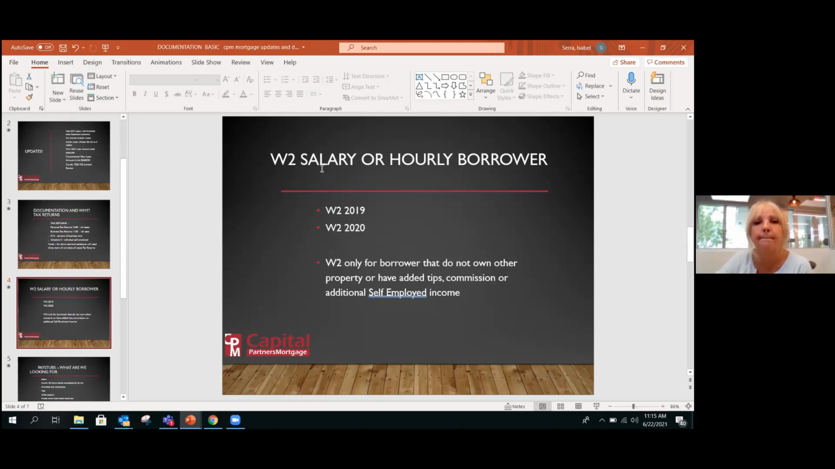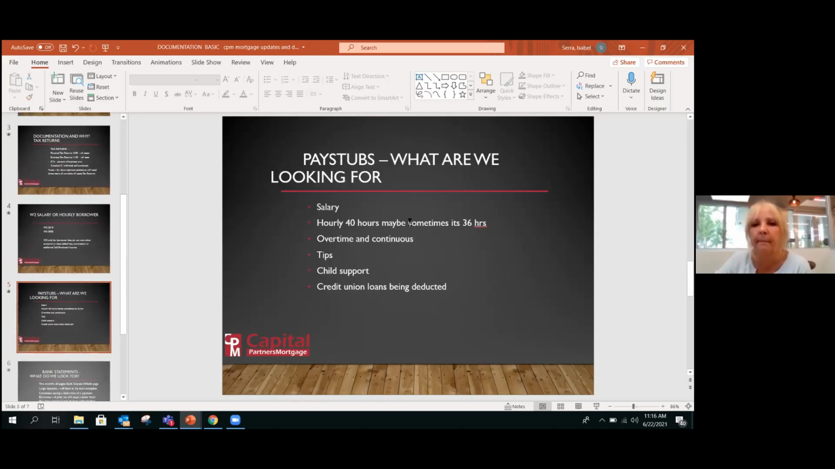Again, unless that borrower, even if they're on salary or hourly, owns other properties, then the tax returns kick in once down payment assistance is involved. Or if they have a lot of tips or commission besides salary, then definitely we need to have the tax return. But if it's a straight salary or per hourly, and they're not going to get the down payment assistance, it is usually clear to see, so easy for these customers with just W-2 for 19 and 20, and that's the income we use for them.